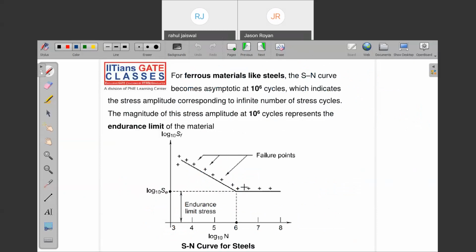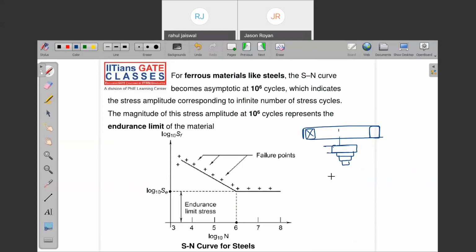Whenever a component is subjected to fluctuating load, what is the meaning of fluctuating load? It is the number of cycles, how many times we are using the component, right? By conducting the experiment, Wohler took a specimen, put it into two bearings, and applied loads gradually. Firstly, he kept so many loads.